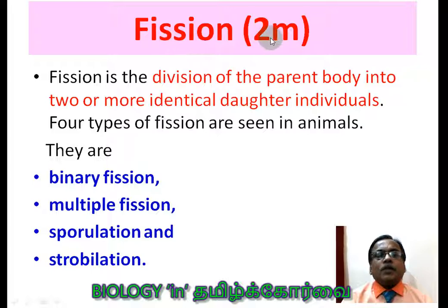Fission, it can be asked in 2 marks. What is fission? What are its various types? Fission is the division of the parent body into two or more identical daughter individuals. Two or more, sometimes it is more also, because we are going to learn multiple fission here. There are 4 types of fission mentioned: binary fission, multiple fission, sporulation and strobilation.